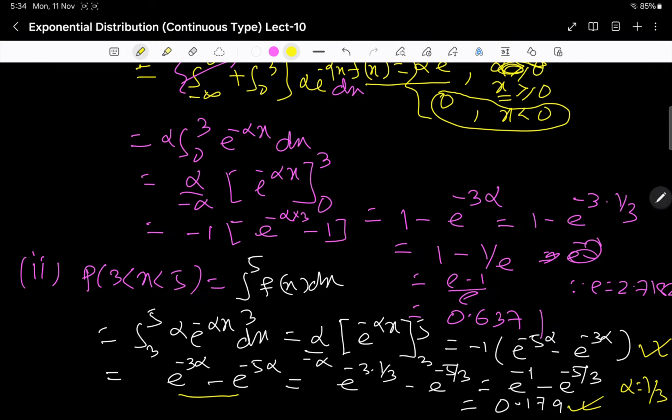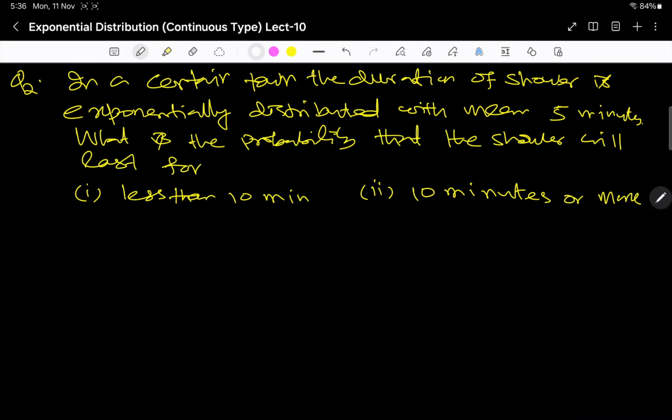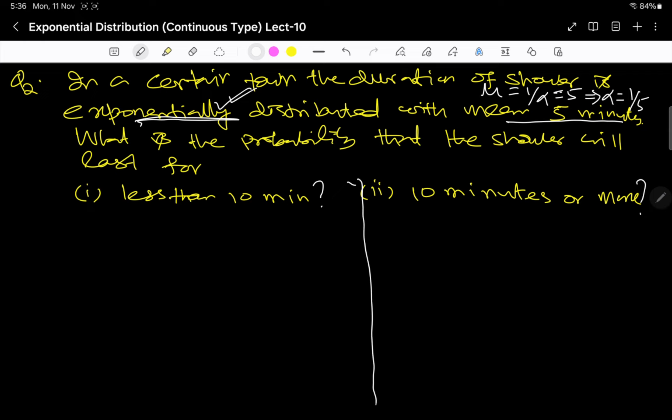So now coming to another important question. In a town, the duration of a shower is exponentially distributed, with mean 5 minutes. So mu is equal to 1 by alpha is equal to 5. But we need alpha here. So this implies my alpha is 1 by 5. What is the probability that the shower will last for less than 10 minutes, and for 10 minutes or more?